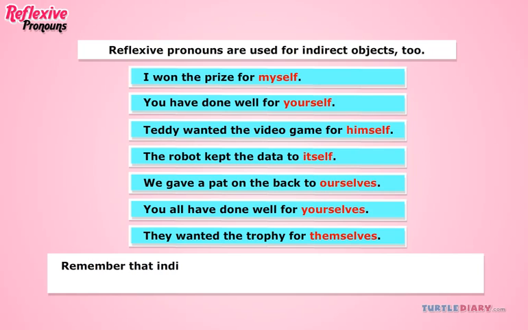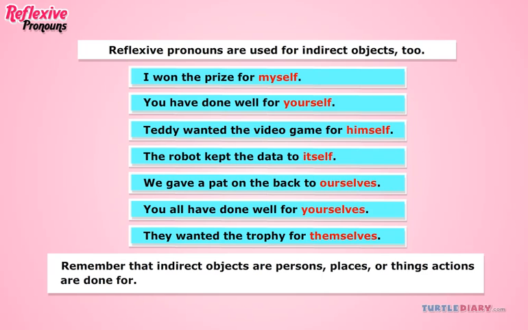Remember that indirect objects are persons, places, or things actions are done for. They do not do actions. They are not acted upon.